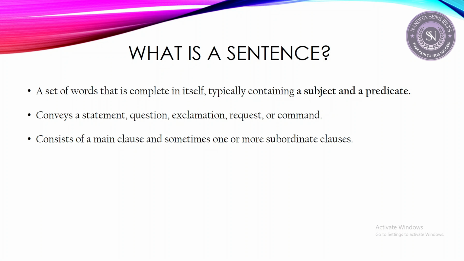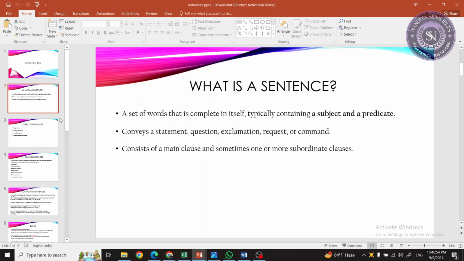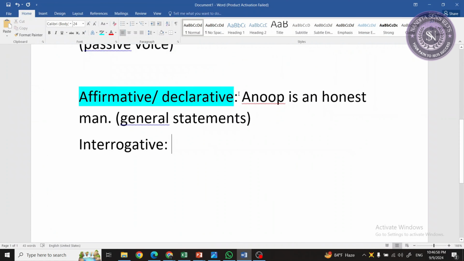So a sentence is basically complete in itself. It has a very distinct meaning and it has a subject and a predicate. A sentence can be of different kinds. It can be affirmative or declarative. For example, Anup is an honest man. In this case, we are making a general statement about the person Anup.